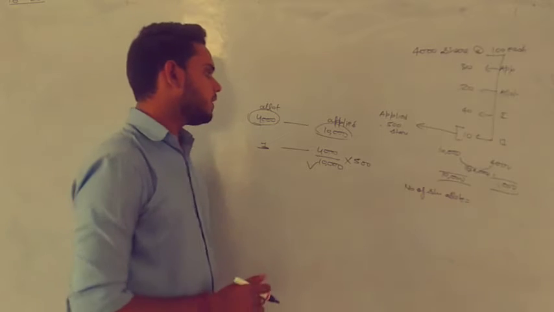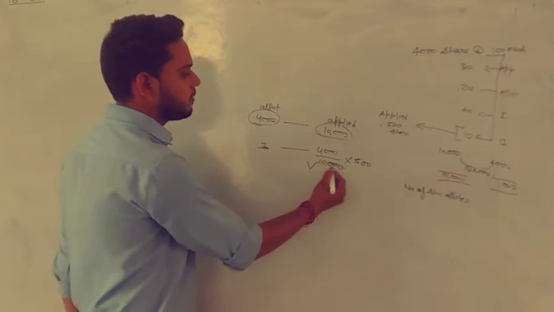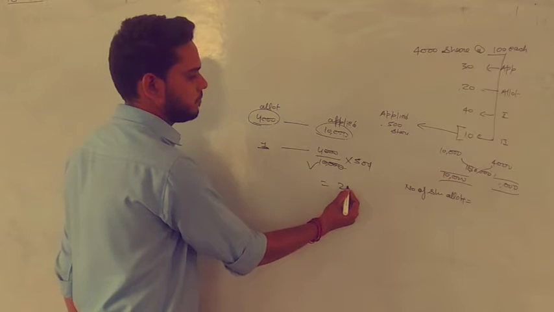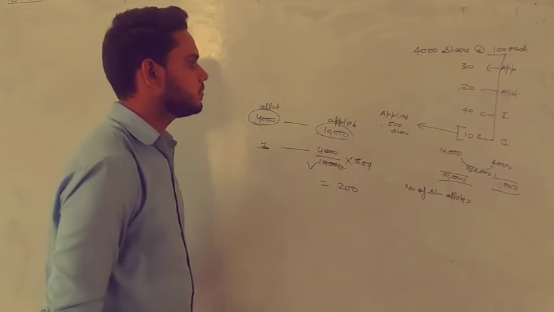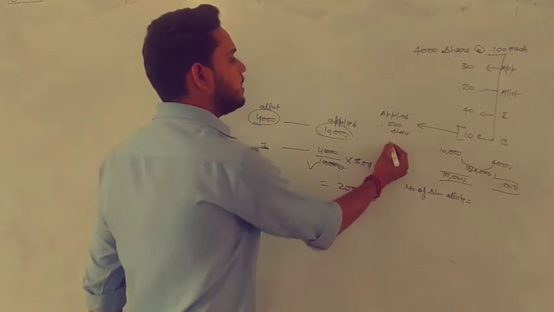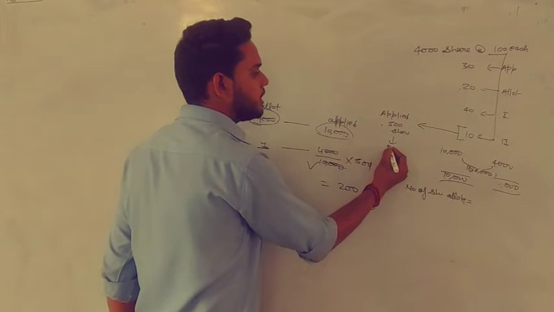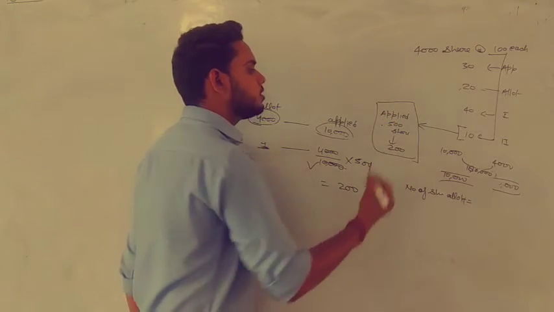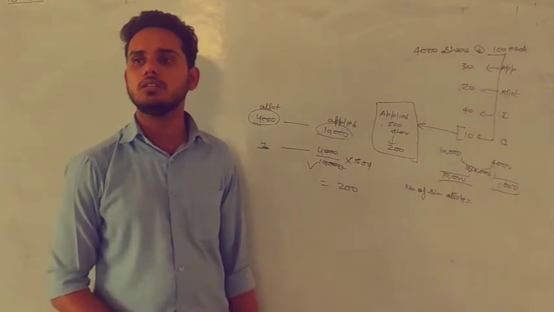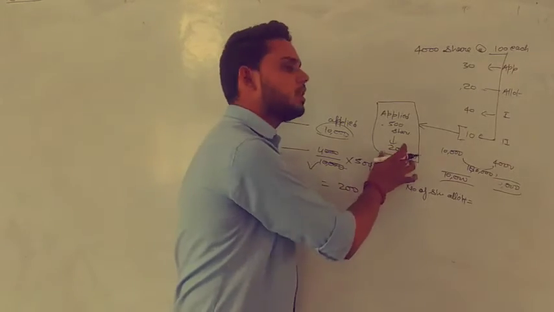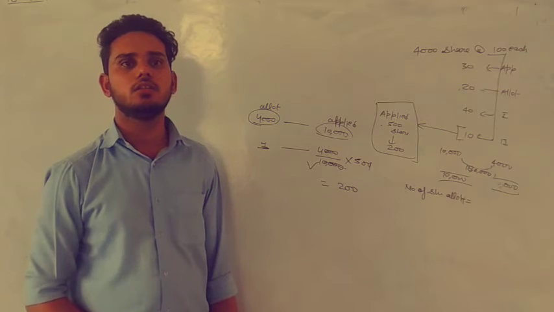Okay. So this way we can find, so that will be how much? 200. Is it clear now? So that means a person who applied for 500 shares, but we gave them 200 shares, has not paid what, sir? The second call. This is clear, how we found this number of shares allotted.